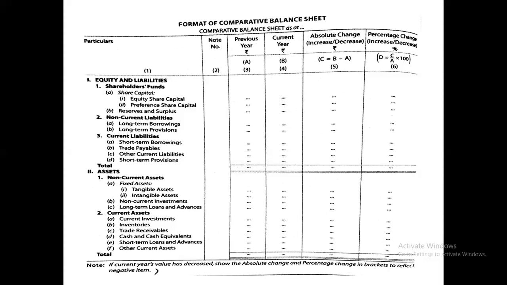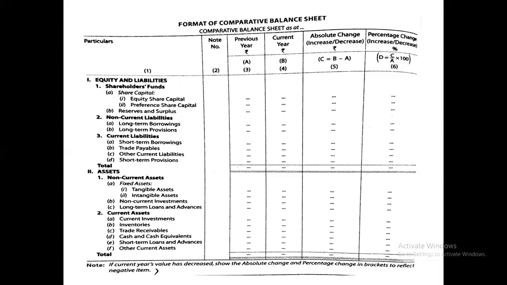Here, the previous year will be deducted from the current year. And then we'll see the trend of percentage change, increase or decrease, in percentage. For this, we have the 4 columns of amount. The third column of amount, which is C, will be divided by the first column of amount, which is A, into 100. So this way we'll make this fourth column.